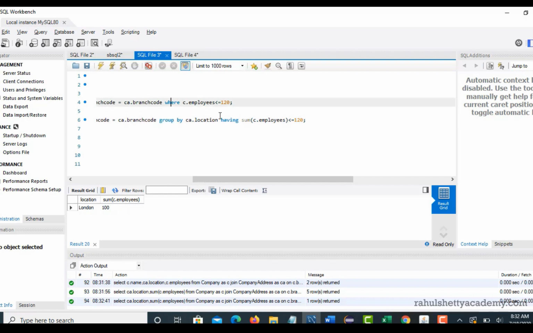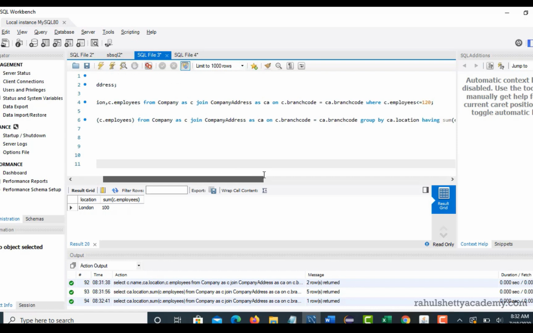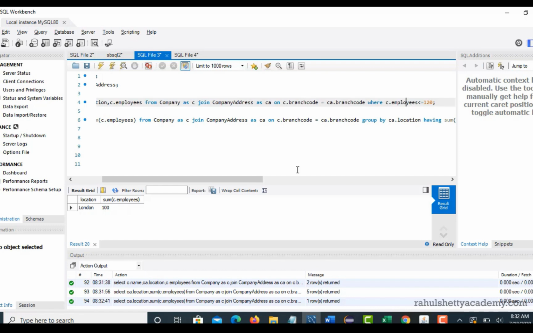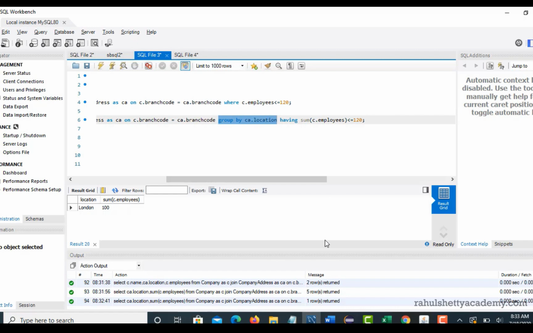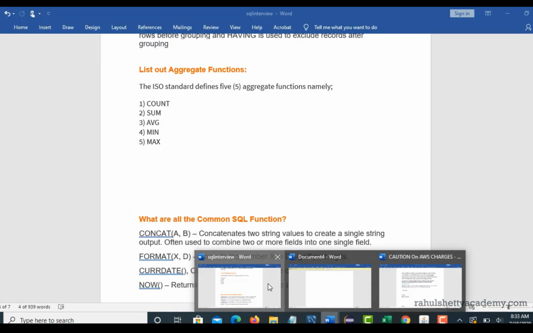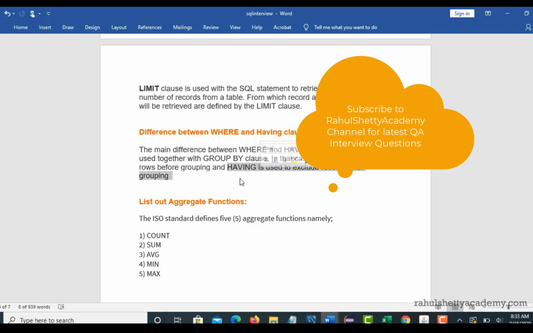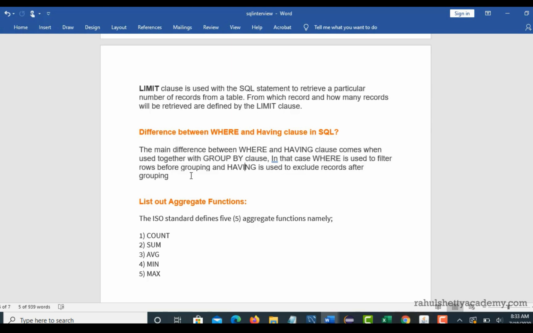So both where and having will help you to filter the rows based upon a condition. Where can be used if there is no group by concept, like a normal join operation or any SQL query, and it cannot be used after you filter the records with group by. That is the main difference you have to understand. And this paragraph also says the same thing, that the having clause is used to exclude or filter records after grouping, and where is used before grouping. So do remember this difference, right?